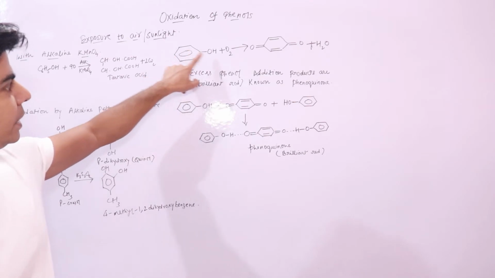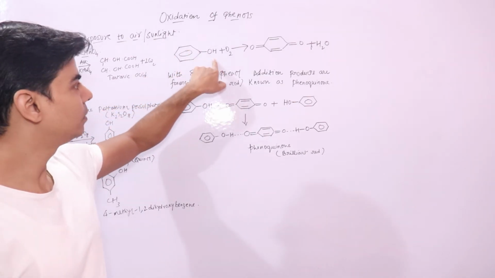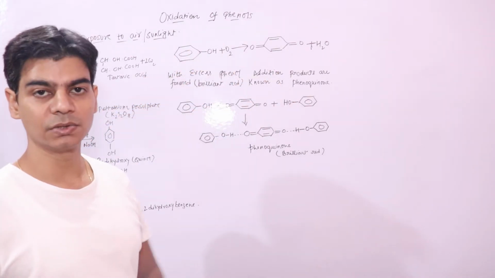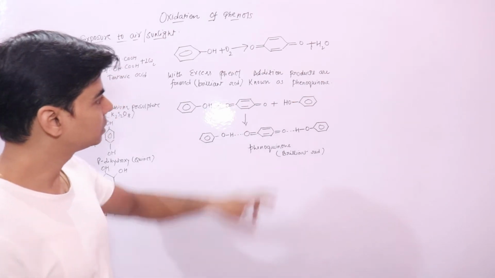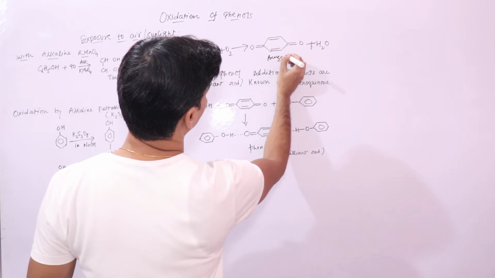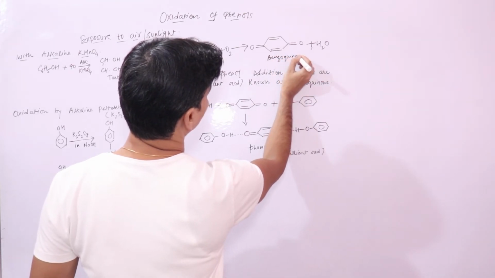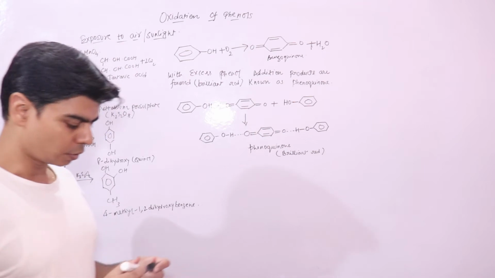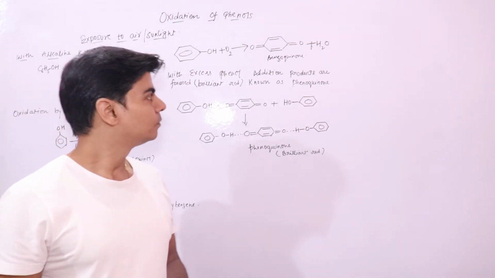So phenol with atmospheric oxygen is oxidized to benzoquinone. We call this compound benzoquinone.